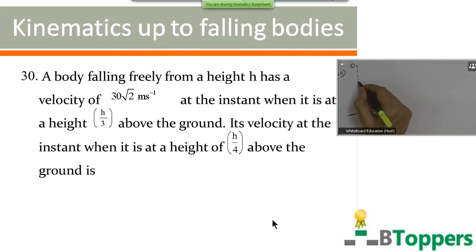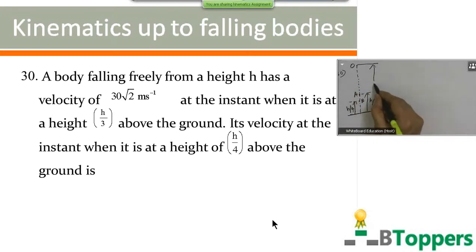Let A be the position of the body at the instant when it is at a height of h by 3 above the ground. And let B be the position of the body at the instant when it is at a height of h by 4 above the ground.